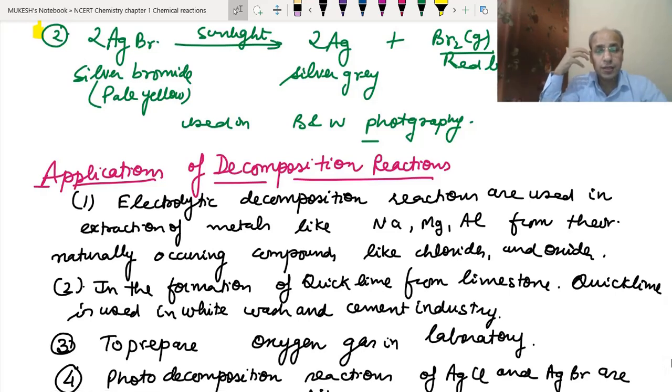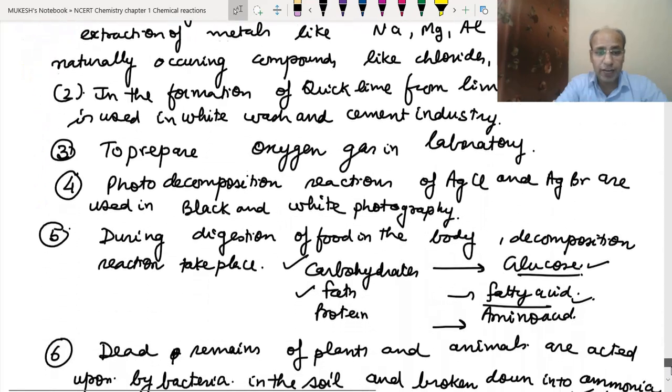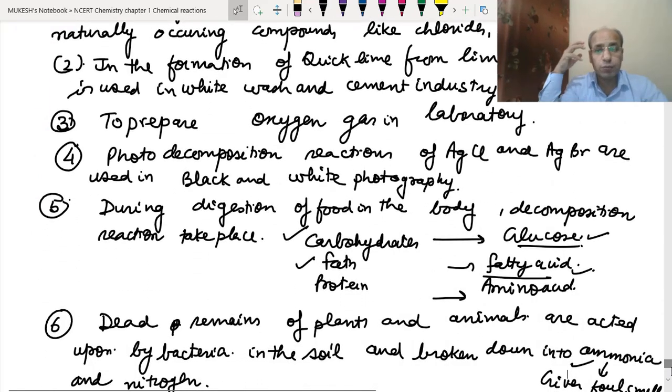Thermal decomposition we use to get quicklime from limestone, which is a very necessary ingredient of the cement industry. If you want to prepare oxygen gas, we also use the thermal decomposition of potassium chlorate. For black and white photography, we use the photodecomposition of silver chloride and silver bromide.